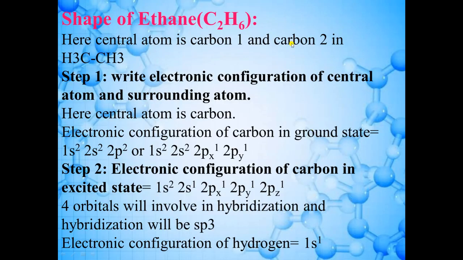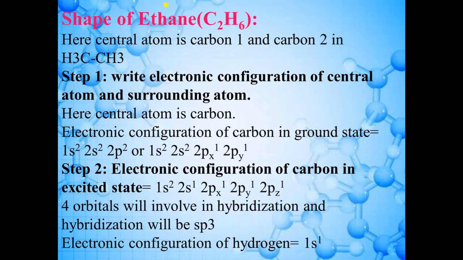Now the next example is C2H6. As you can see, there are two carbon atoms now. In the earlier example we were taking only one central atom, but here two carbon atoms are present, and three hydrogen atoms are attached to the second carbon, and these three hydrogen are attached to the first carbon atom. So the hybrid diagram of this molecule will be a little complex, but the steps are the same.